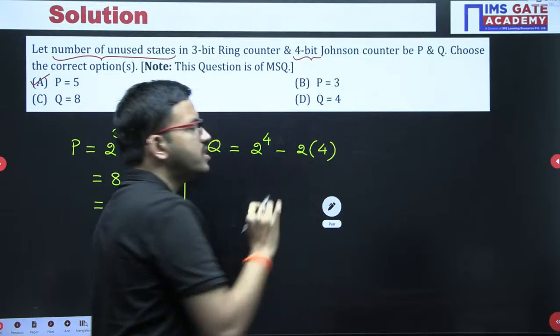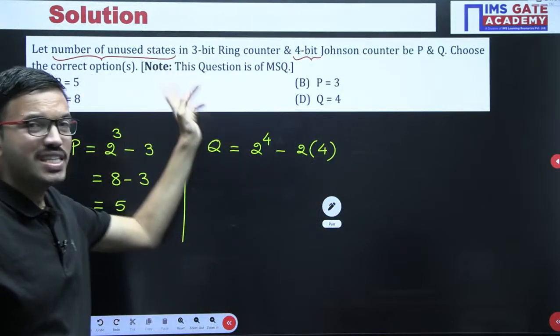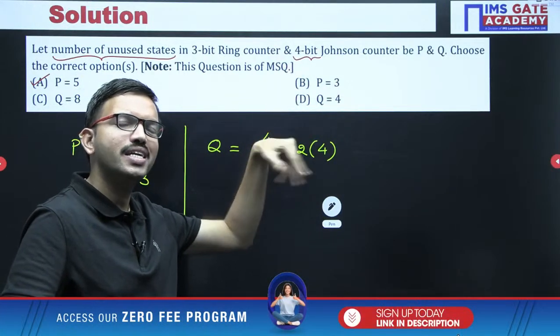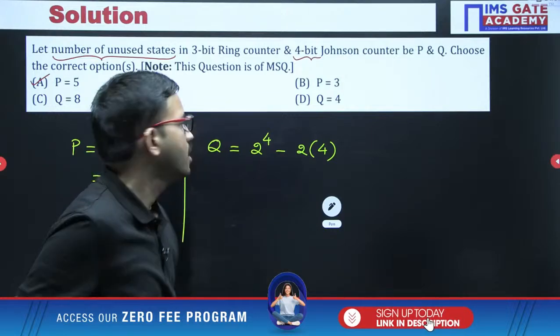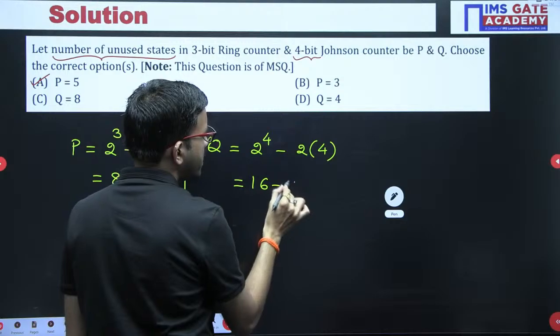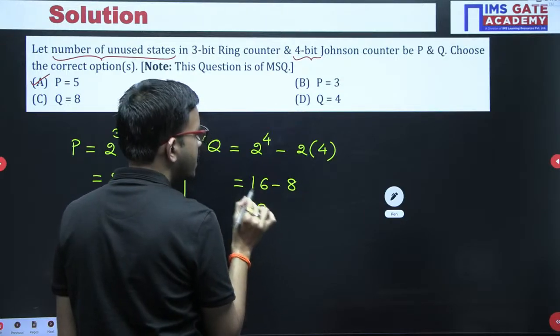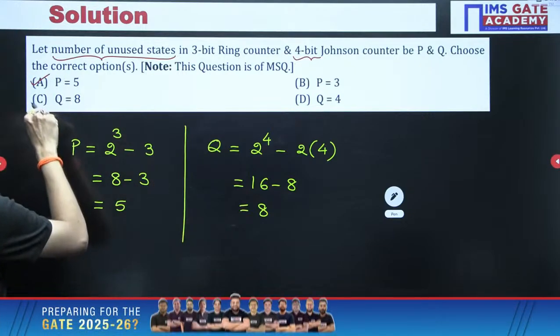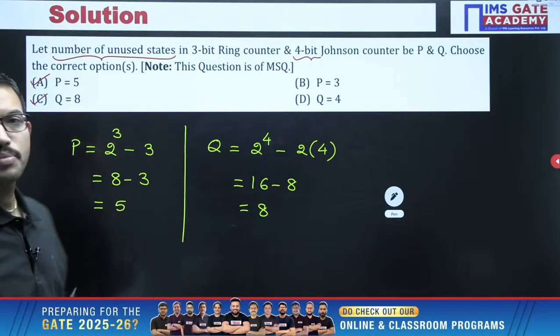See, in the ring counter, whatever the number of bits you have, that many states you get, whereas in the Johnson counter, whatever the number of bits, make it double, that many states you get. So 2 power 4 is 16, minus 2 fours are 8, that means you are getting 8. 8 states are unused in the Johnson counter. So for this question, 2 choices are correct, option A and option C.